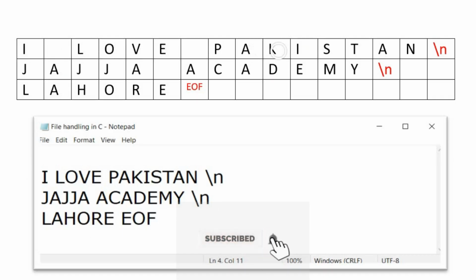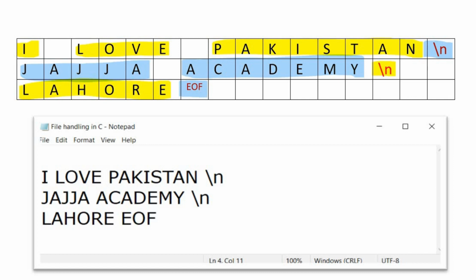This is how characters are written in a text file: I space love space Pakistan. To move the cursor from this point to the next line, I need to place the new line marker \n, and the cursor will move to the start of the next line. Now the text will be written in this line, which is Jaja space Academy. Again, I want to move the cursor from this point to the next line, so I place \n, and then I write Lahore. My text is completed and the end of file marker is placed over here.